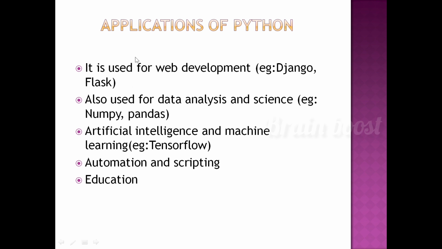Next one is applications of Python, where we apply the Python concept. First one is web development. For example, Django and Flask. Django is a full-stack, strong web framework for web development, and Flask is a lightweight micro framework for web development. Python is also used for data analysis and science.